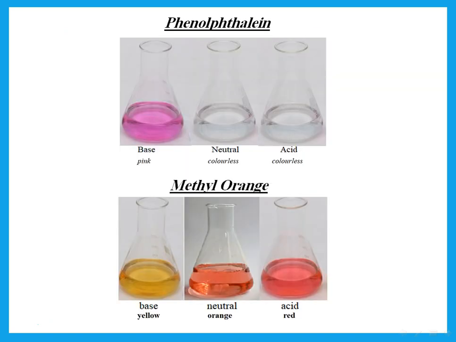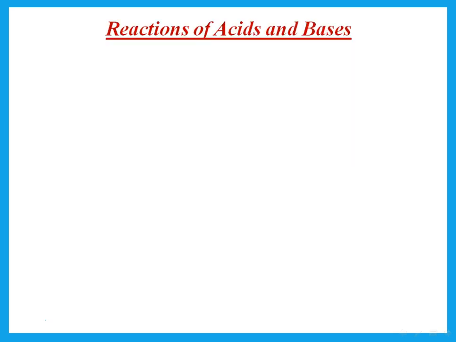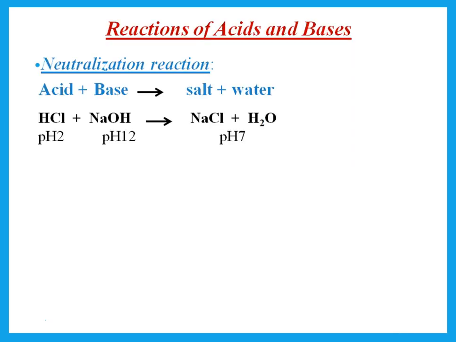Colors of phenolphthalein, please be familiar with it. It is pink in base, colorless in neutral. Methyl orange is yellow in base and orange in neutral. Reactions of acids and bases, we said acid plus base to give salt plus water. That is called neutralization reaction.